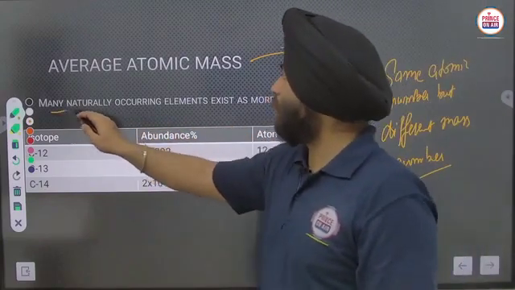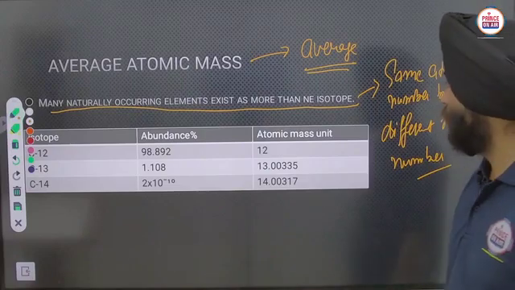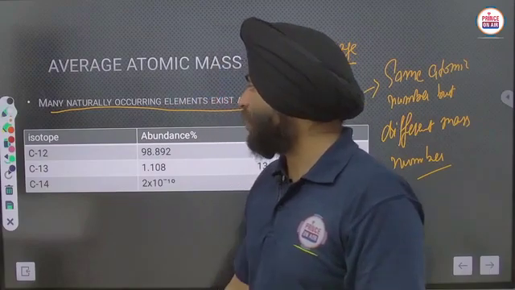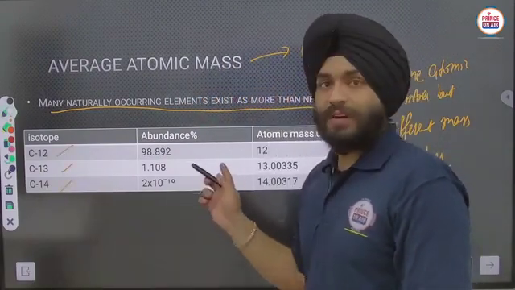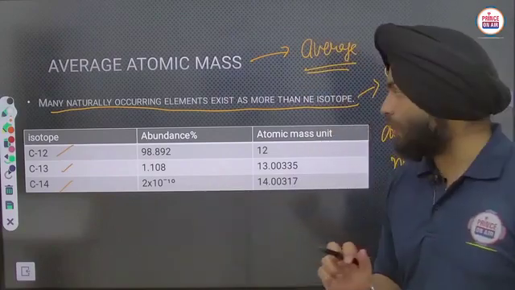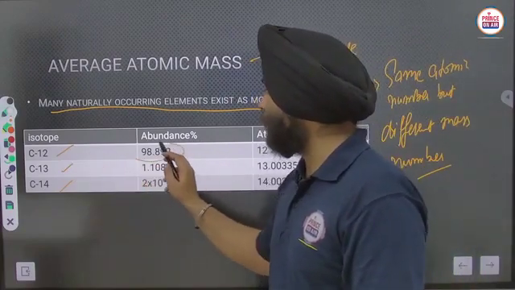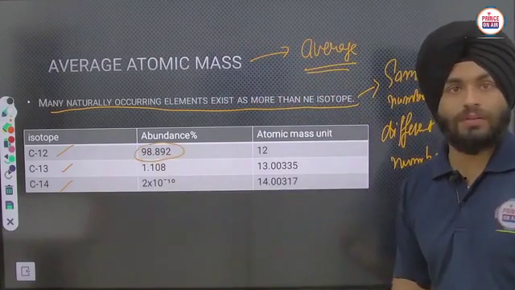So many naturally occurring elements exist as more than one isotope. So it will be like carbon-12, carbon-13, carbon-14. These are the isotopes of carbon. Abundance percentage means that we are getting 98.892% carbon-12 isotope.